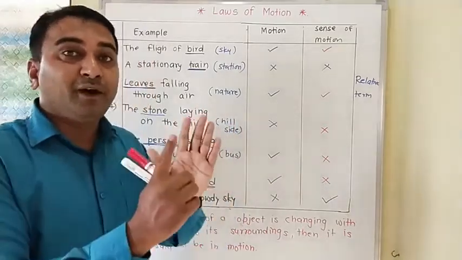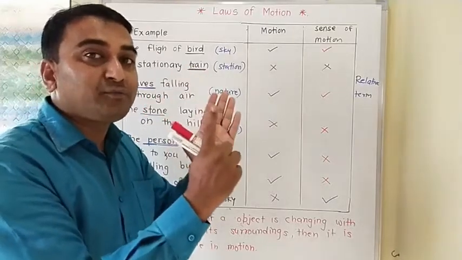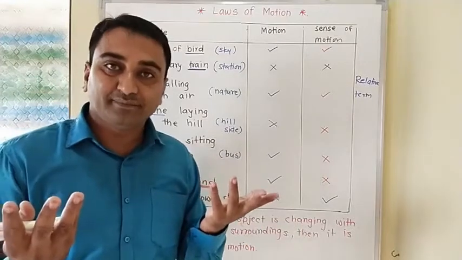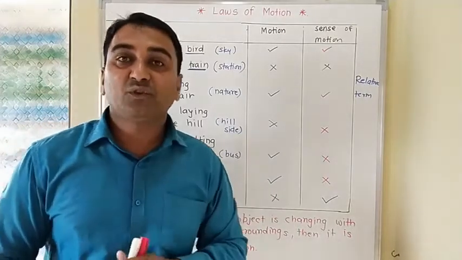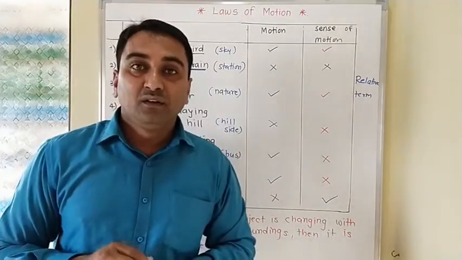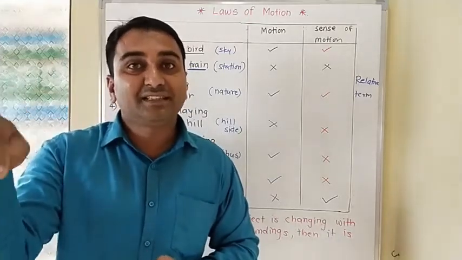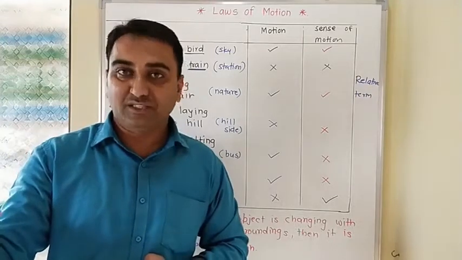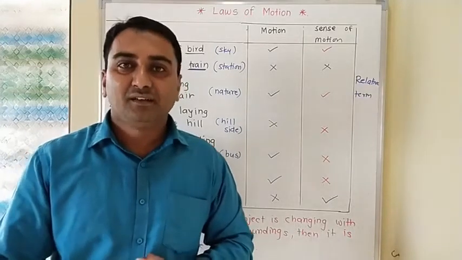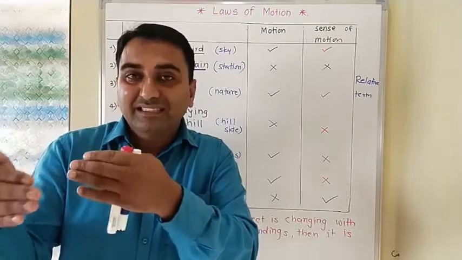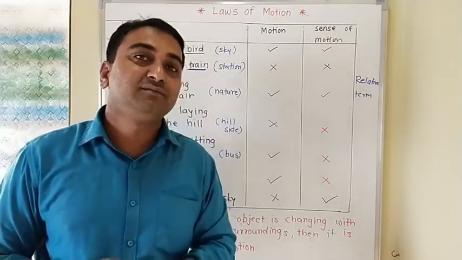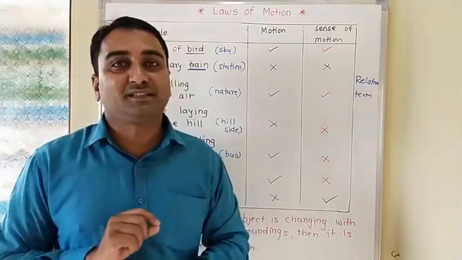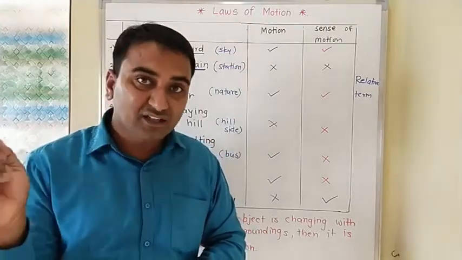Now, if the surrounding and the object are at the same speed, there also we are not getting the motion. The person who is sitting next to you is at the same speed, or you are moving with the same speed or the same velocity. We are discussing what velocity and speed are. But here, as there is no change between the surrounding and the object, we are not getting the motion of that person.